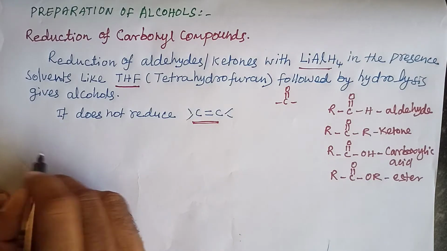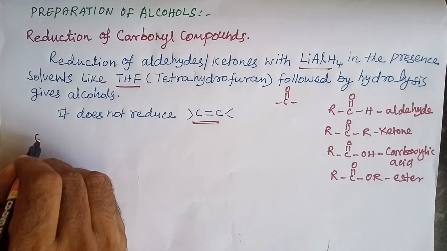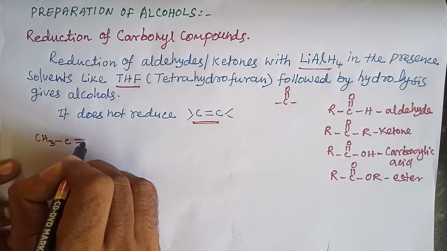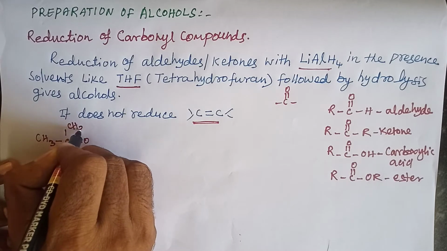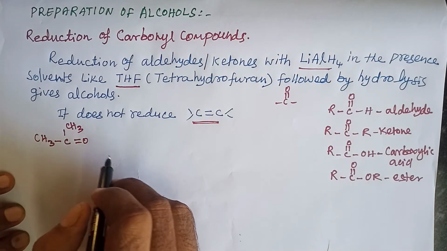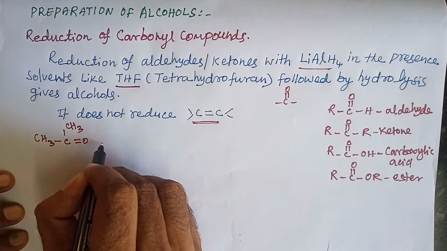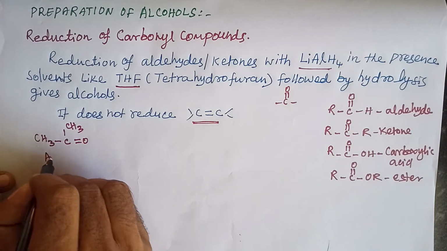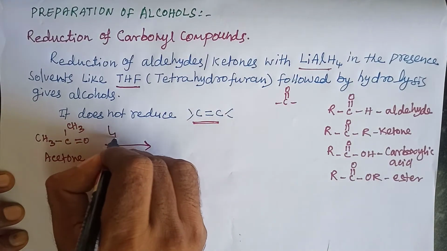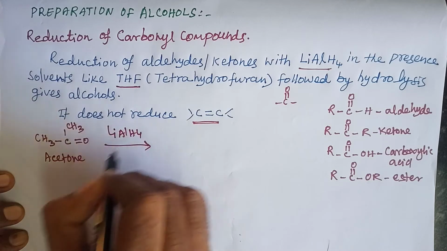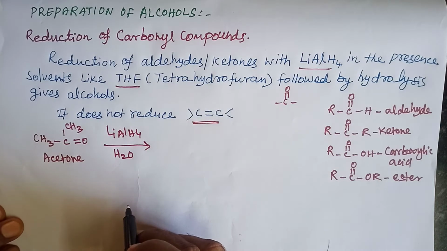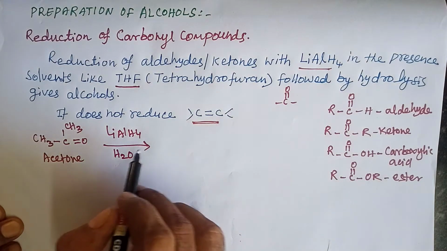Now let us take acetone, CH3, C double bond O, CH3. So what is a reduction? Generally, the addition of hydrogen is a reduction. Here we are taking this acetone in the presence of lithium aluminum hydride followed by hydrolysis, and it gives the alcohol.